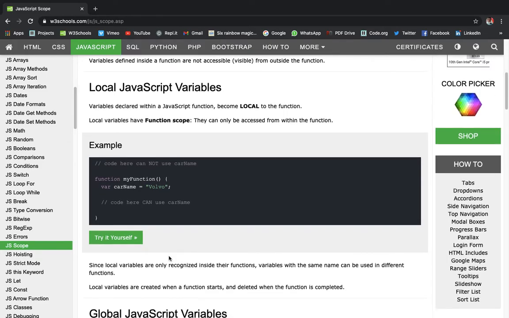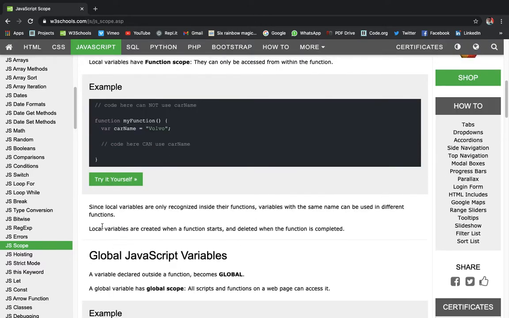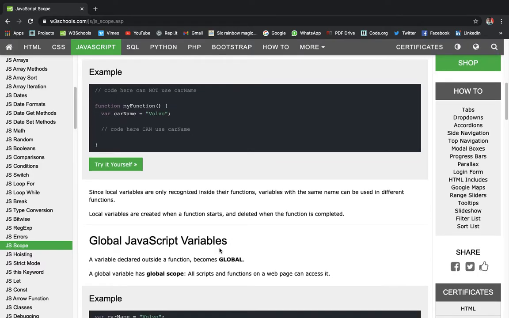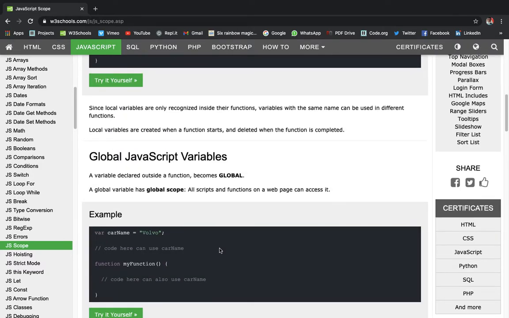Since local variables are only recognized inside their functions, variables with the same name can be used in different functions. Let me repeat this. Since local variables are only recognized inside their functions, variables with the same name can be used in different functions. So this is quite clear. Local variables are created when a function starts and deleted when the function is completed. Quite easy. Now we are on global JavaScript variables.